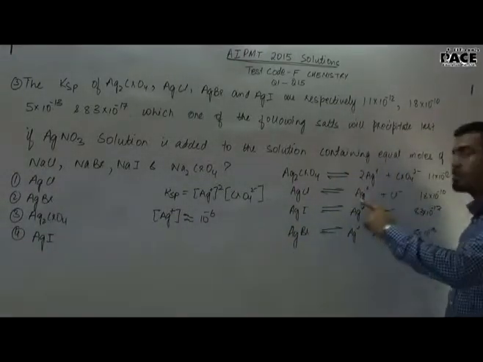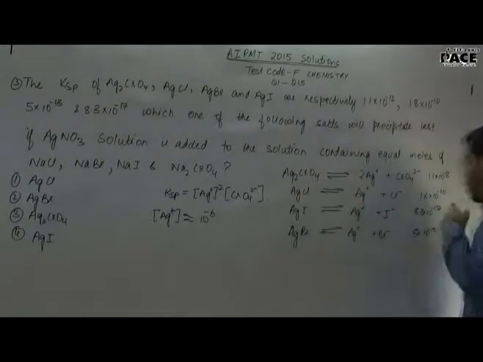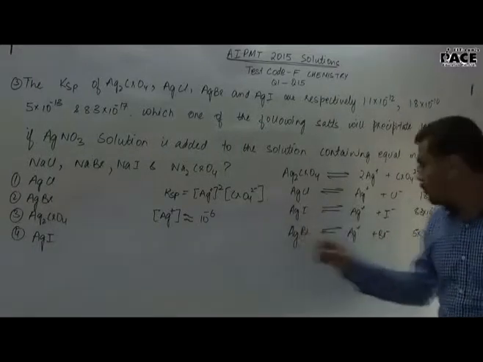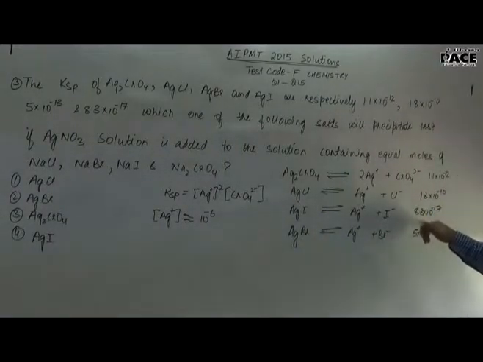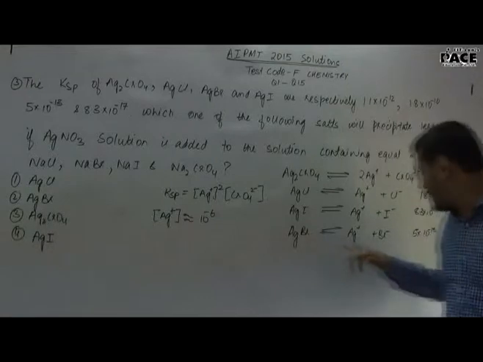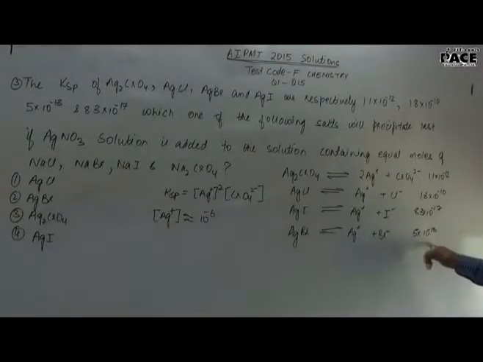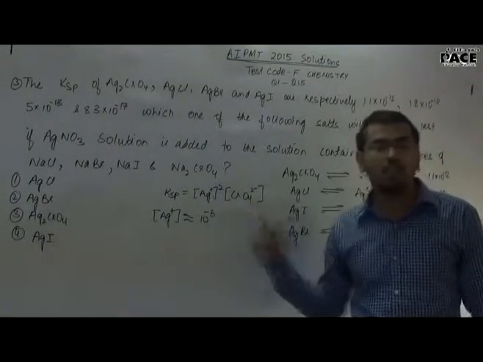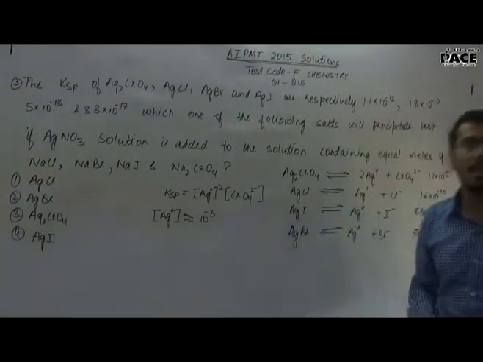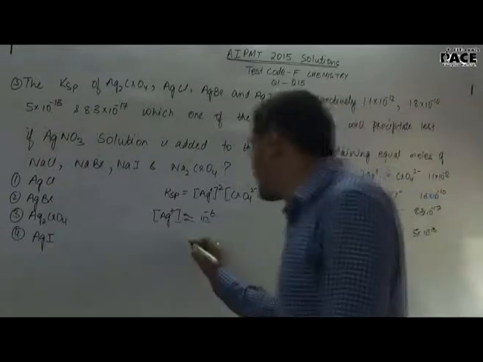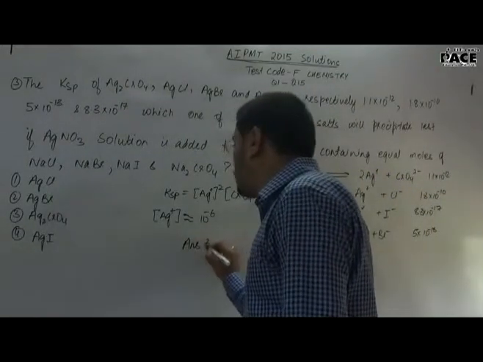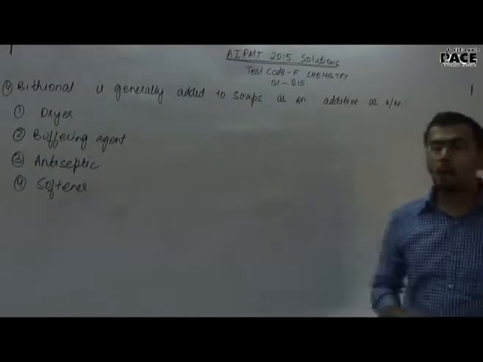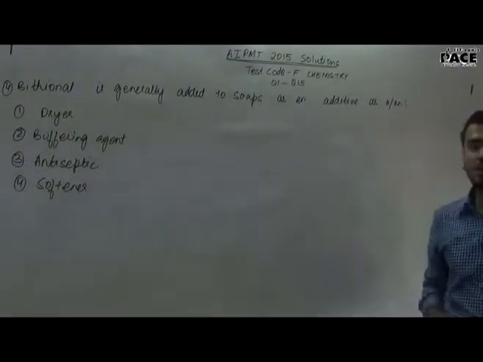Similarly, concentration of Ag plus in AgCl would come out to be 10 raised to minus 10. Ag plus in AgI would come out to be 8.3 into 10 raised to minus 17, and in AgBr, Ag plus ion concentration will come out to be somewhere around 5 into 10 raised to minus 13. That means the maximum value is in Ag2CrO4, so that will precipitate last. Hence, the correct answer is answer 3, Ag2CrO4.